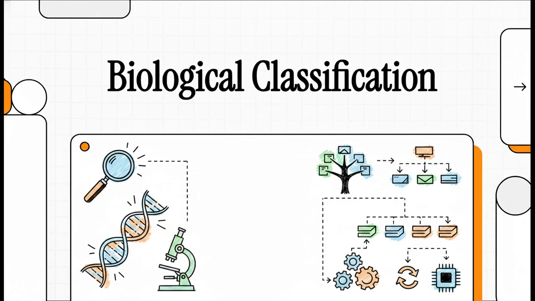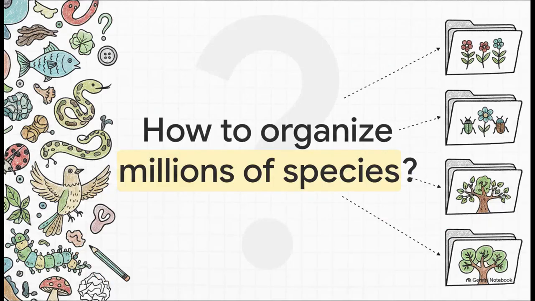Think of the history of biological classification as a series of massive software updates to our understanding of biology. Over the centuries, scientists have continuously patched, updated, and rebooted the very system we use to organize life on Earth. It really makes you wonder, though, how on Earth did humanity actually figure out how to organize millions of different species of life? I mean, it is a truly monumental task.